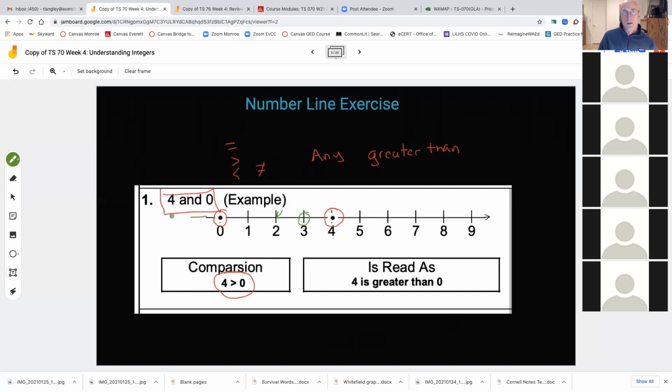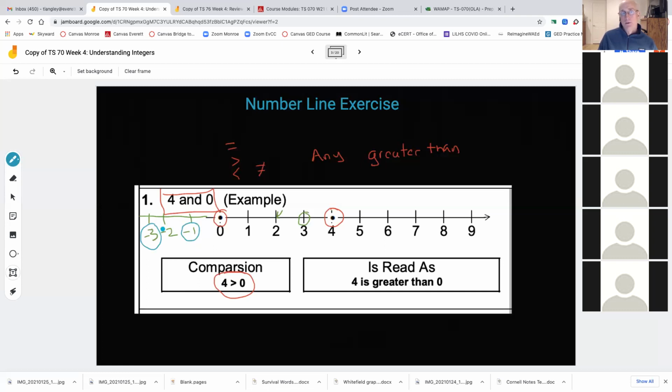If I took my number line further this way and I went like this and went -1 and -2 and -3, okay, even though, now watch this carefully here, even though 3 sounds like it's a bigger number, -3 is less than -1, okay?